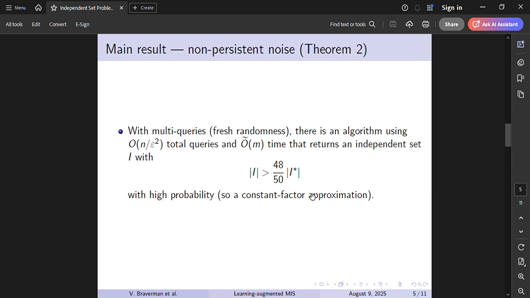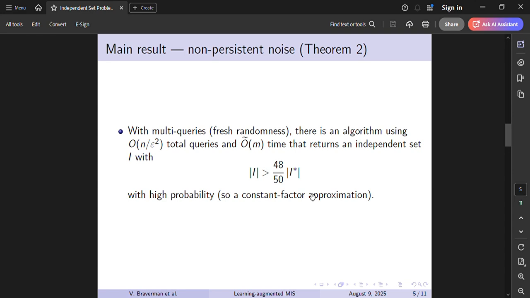But for the non-persistent noise, which is Theorem 2, the main result is that we can query vertices multiple times to reduce noise. The algorithm uses a total of only O of n divided by epsilon squared queries, and O of m time, and returns an independent set I where the size of I is greater than 48 divided by 50 times the size of I star with high probability.